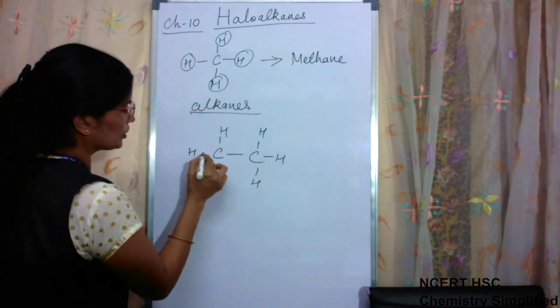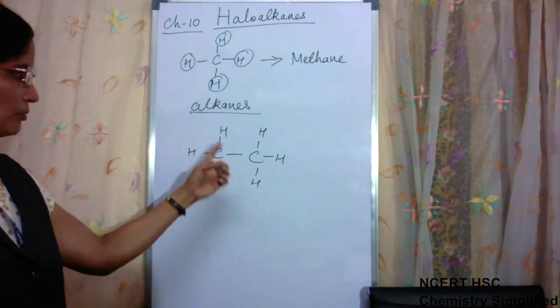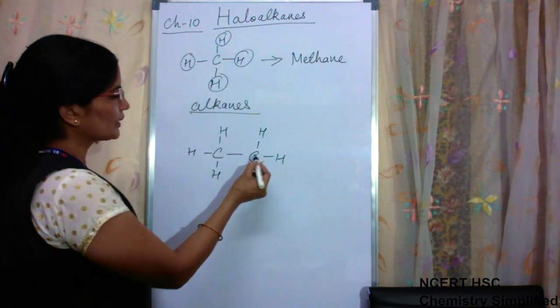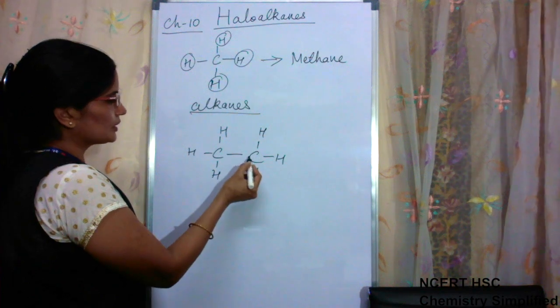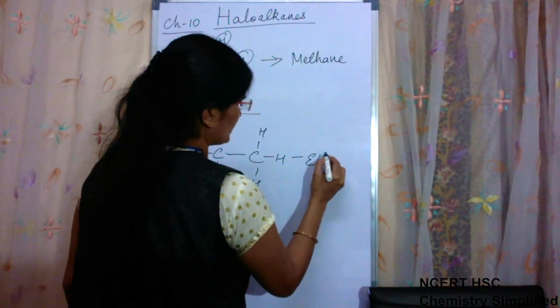With two carbon atoms, this is also an alkane because all bonds are single bonds with hydrogen, and one of the bonds is with carbon. This is ethane.